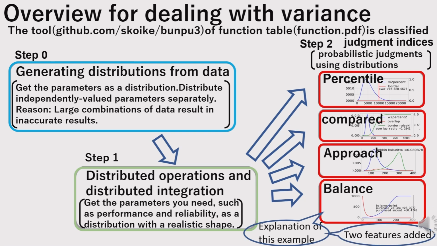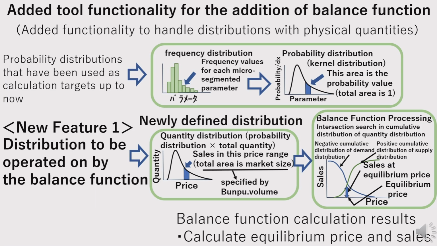To use this balance function, I have added the following 2 features, which I will now explain. One of the new features added in order to include the balance function is a modification to the distribution class. Previously, the operations targeted probability distributions, but with new feature 1, I have expanded the distribution class to include physical quantities where the total area is not equal to 1. This allows the exploration of equilibrium points as integrals of distributions.